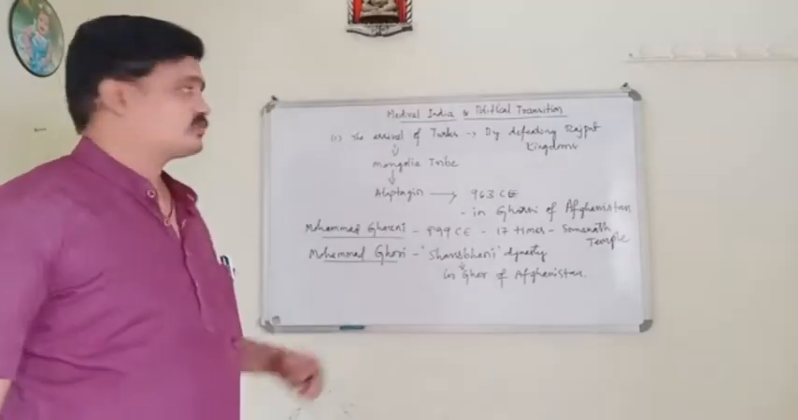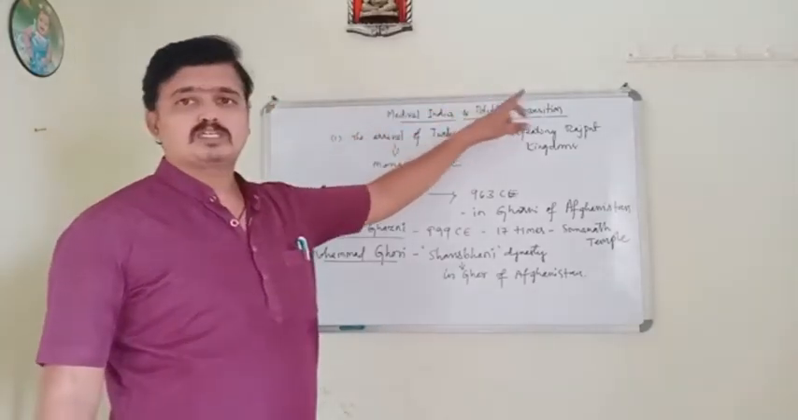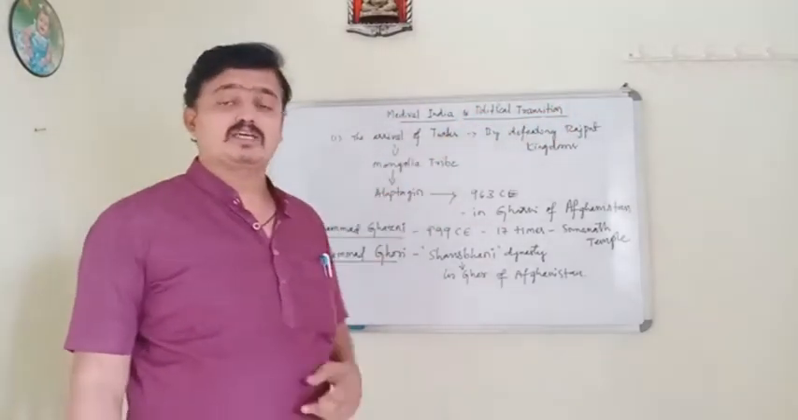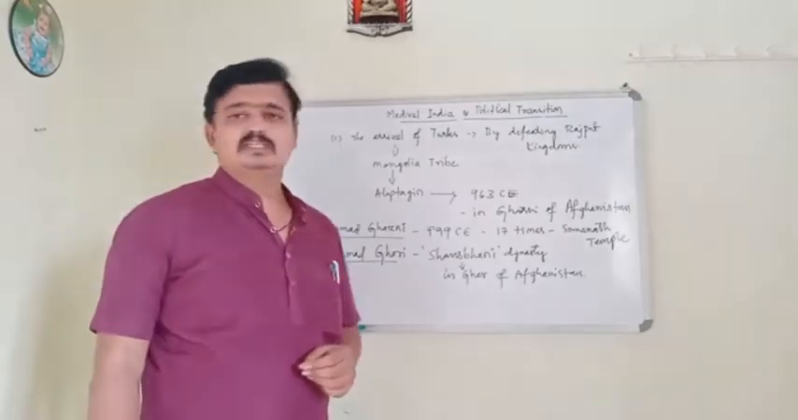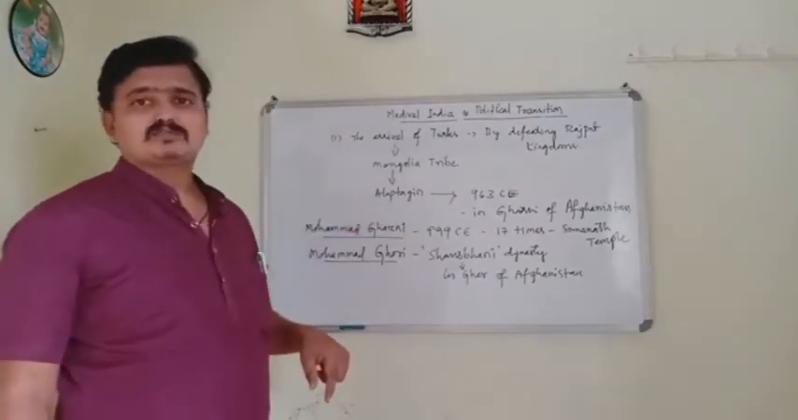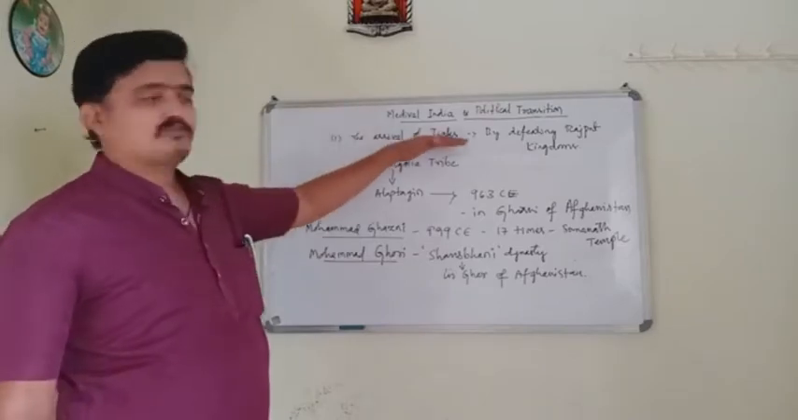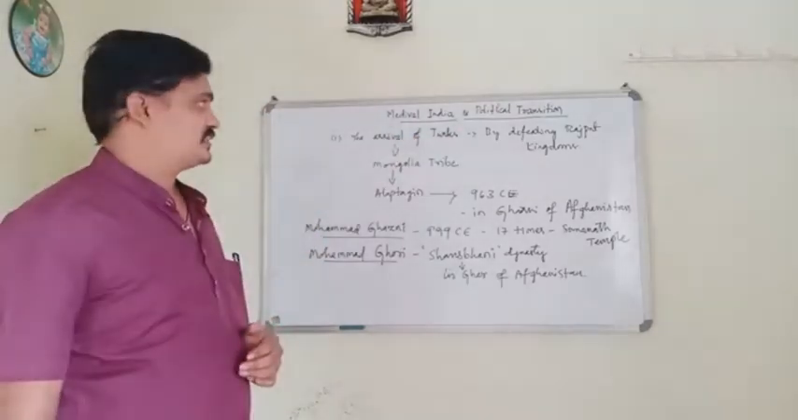In the previous class, we studied about medieval India and political transitions. In that lesson, we studied about the Rajput dynasties and their contributions to India. In this class, we are going to study the remaining part of this lesson, called the arrival of Turks and afterwards the Delhi Sultanates.